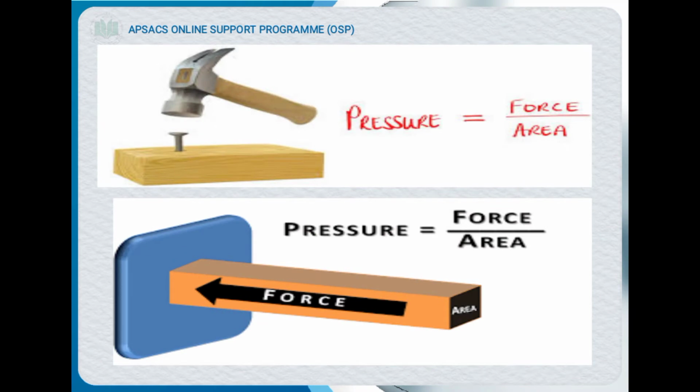So here is an example. You can see in this picture that pressure is equal to force upon area. This is the formula of pressure. So if we have greater force, there will be greater pressure. If we have greater area, then there will be less pressure.